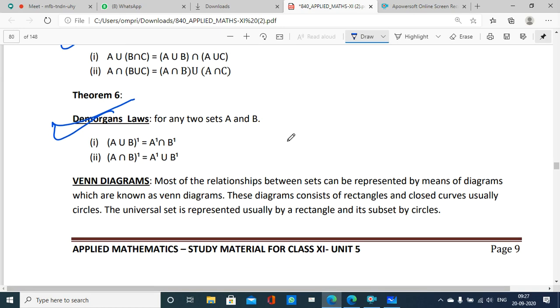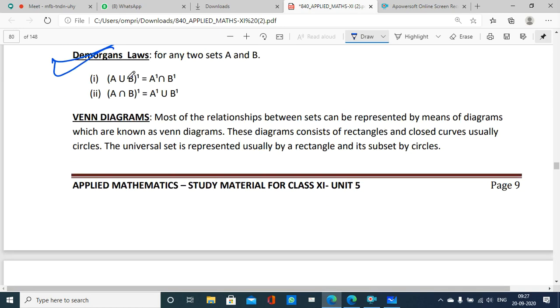Remember, this union symbol will change into intersection, and this intersection symbol will change into union. Do not forget about it. Okay.